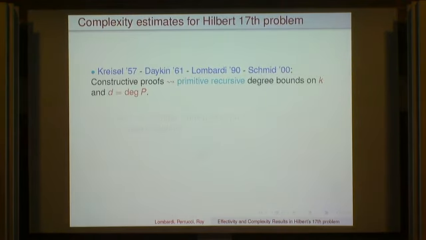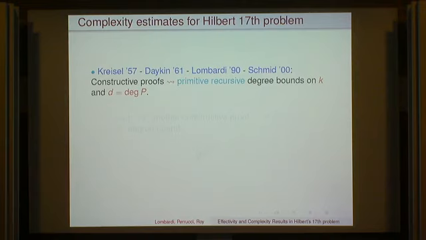Okay, so that's what we are trying to do. Apparently, Artin thought it would be good to have an effective proof, and when he saw the progress of proof theory with Kreisel and people like that, he mentioned the problem to Kreisel. Kreisel has a 5-page paper that I don't really understand, but he had a student, Dakin, who wrote a very long PhD, and it was later worked on by Henri Lombardi and Schmidt, a student from Dortmund.